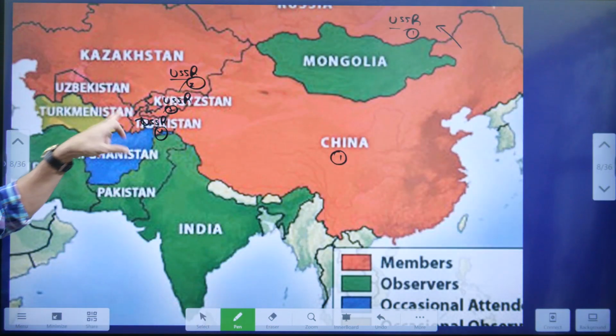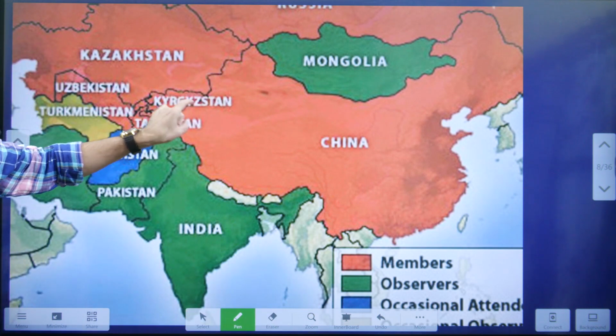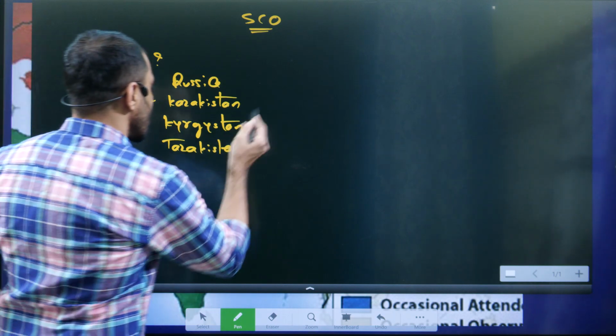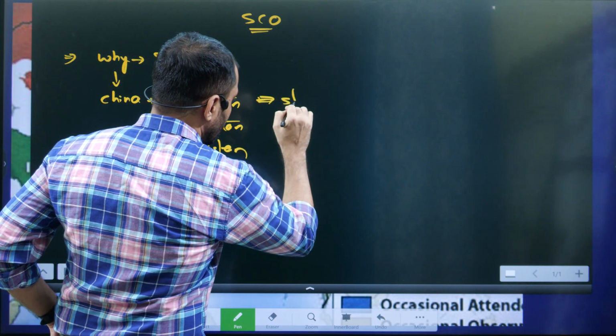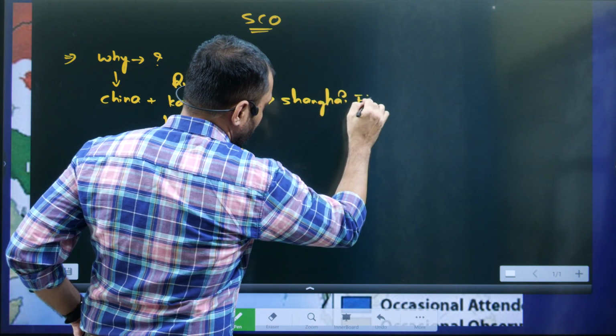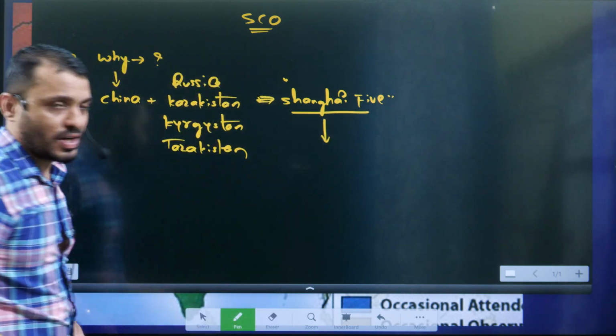With these countries, China wanted to have good relations with respect to its border. That is the reason it was initially formed as the Shanghai 5. Initially it was formed as what? Shanghai 5. Very, very important.